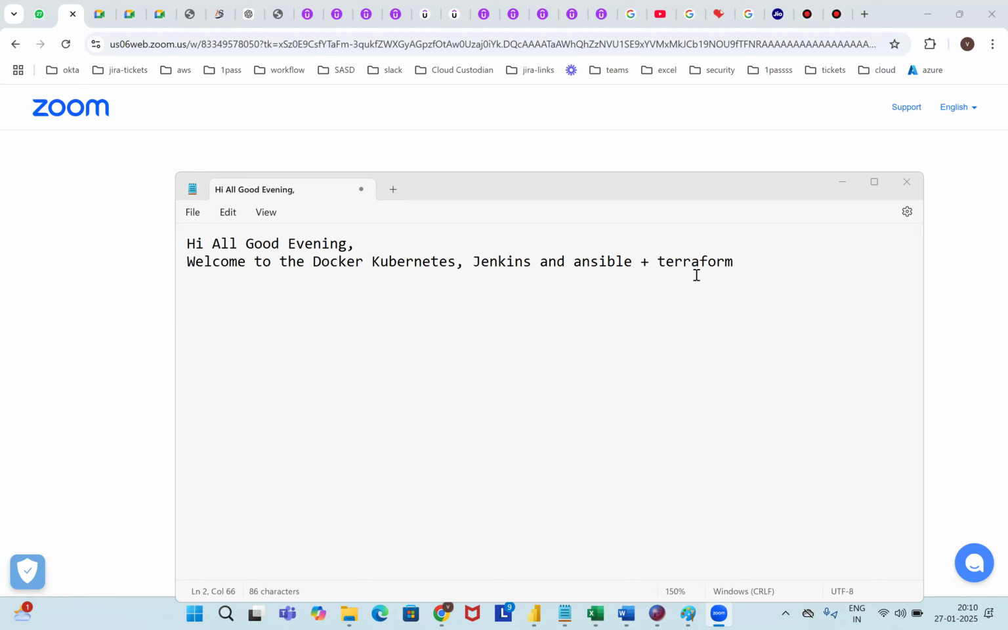Now, first, why do we need to use Jenkins? That's very important. What is the use of Jenkins? We will see all these things. So Jenkins is basically a continuous integration tool, and Terraform is a provisioning tool, and Ansible is a configuration management tool.